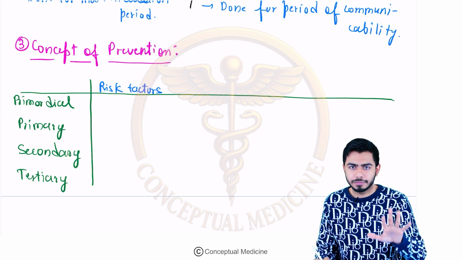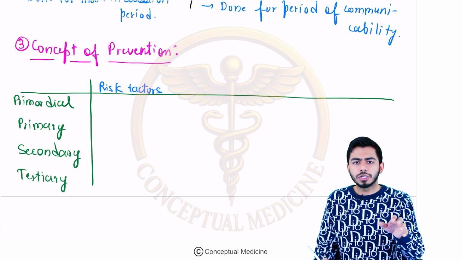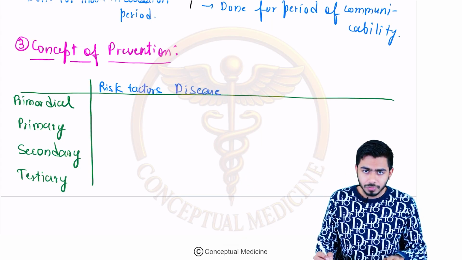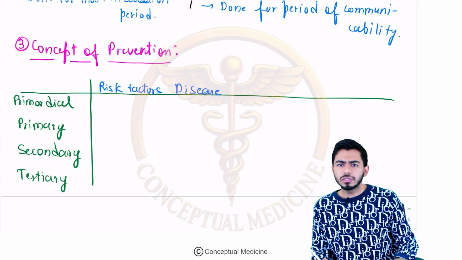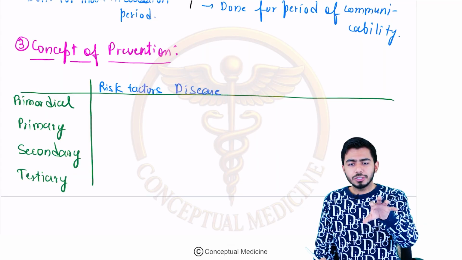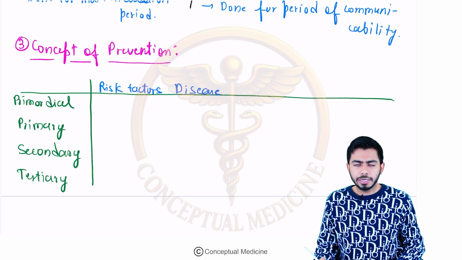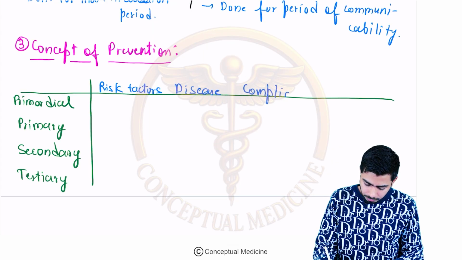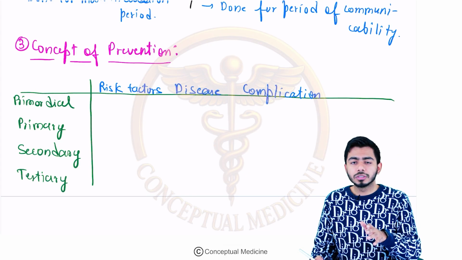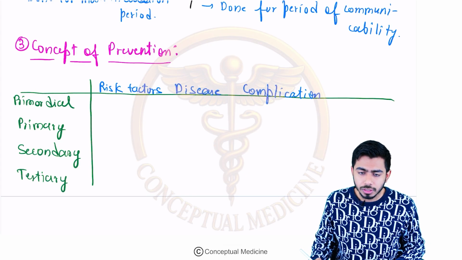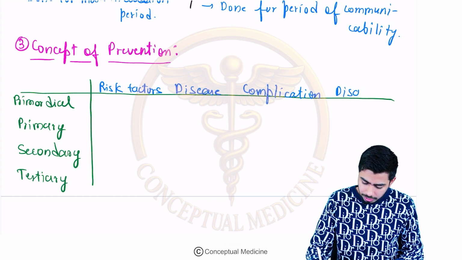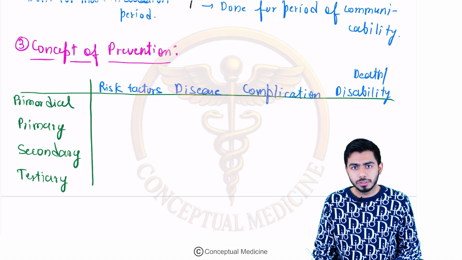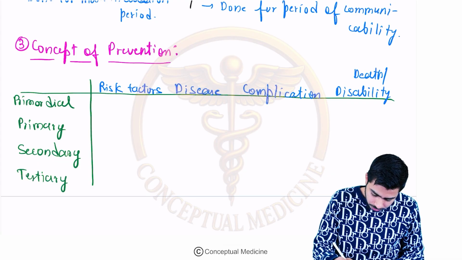Once the risk factor is present, then we shall talk about the disease as such. So there was some risk factor and then it caused the disease, right? After the disease, that disease might have some complication, right? And due to that complication, sometimes it can cause disability in the person as well, or sometimes it can cause death as well, right? So that is the thing.